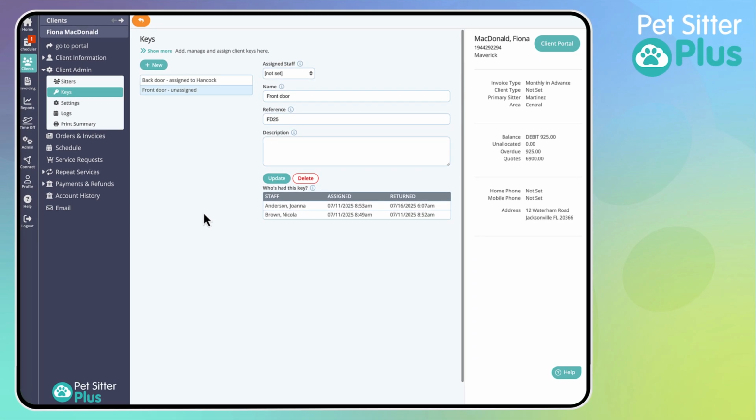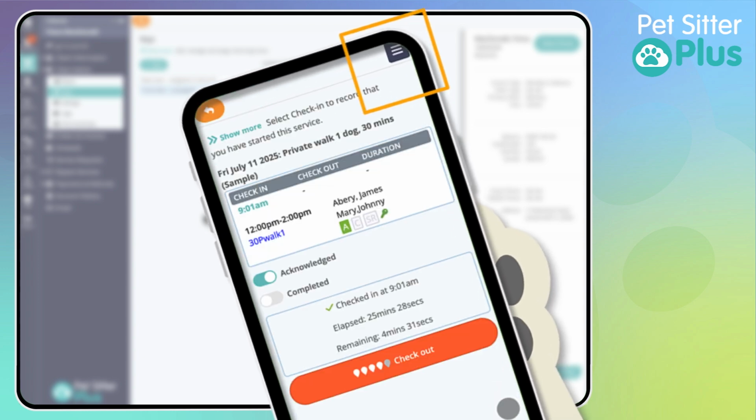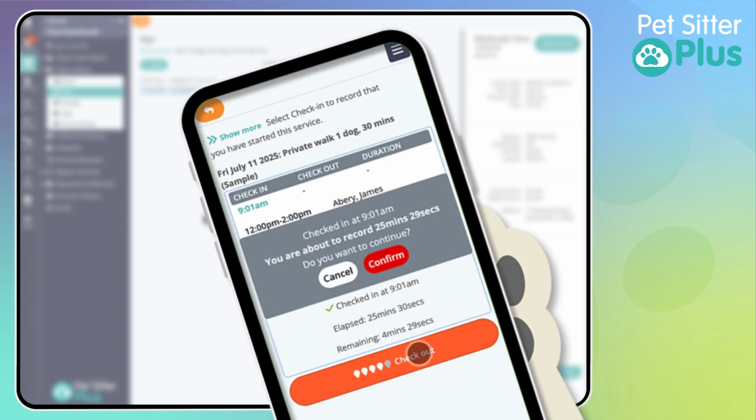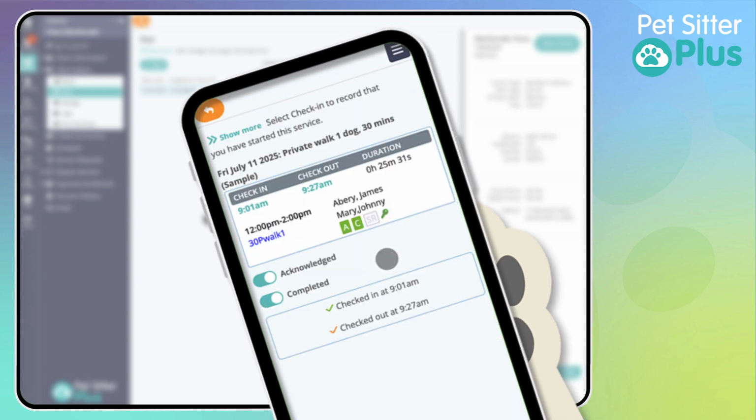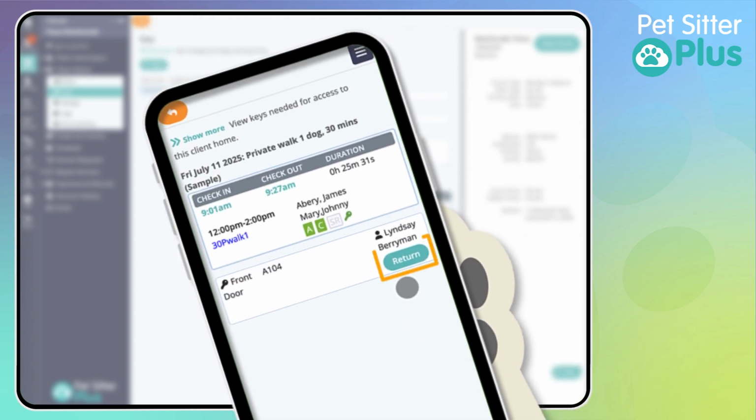When a sitter returns a key, they will do this via their staff dashboard. When the service has been completed, click the Keys icon at the bottom of the screen. Then click the Return button next to the key.